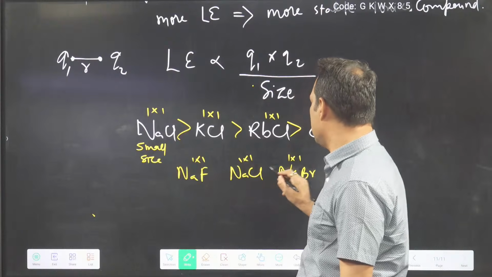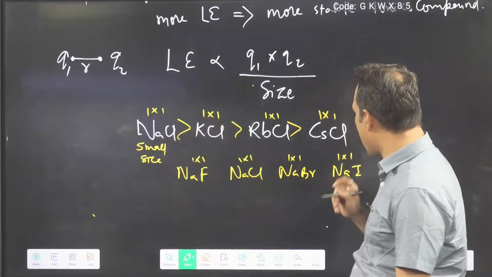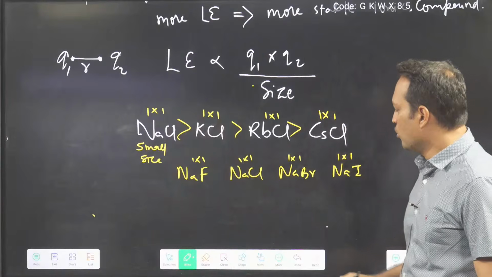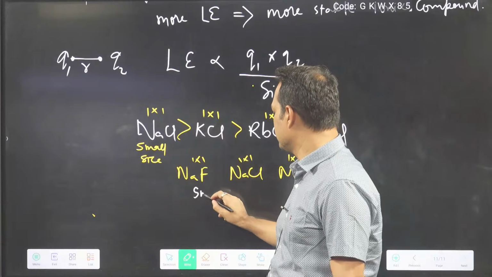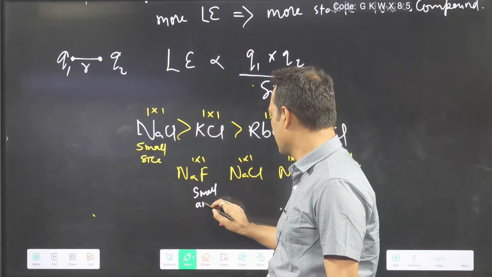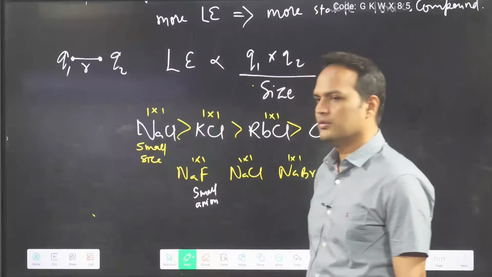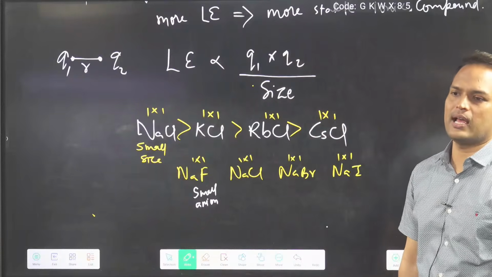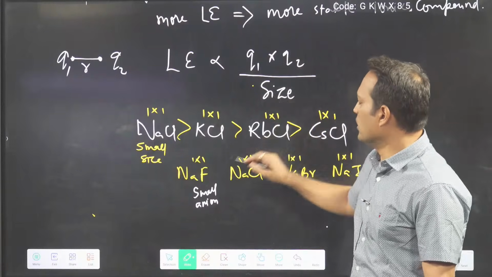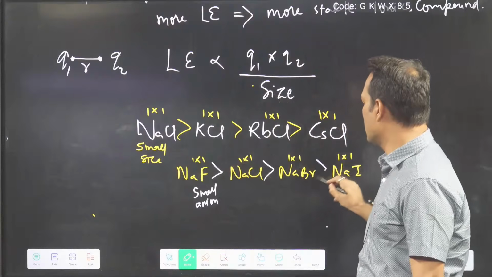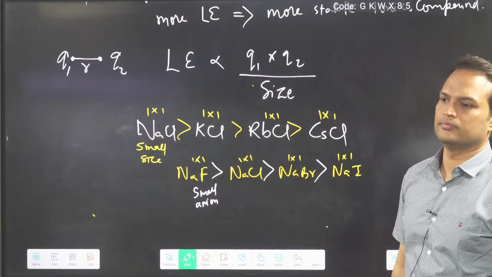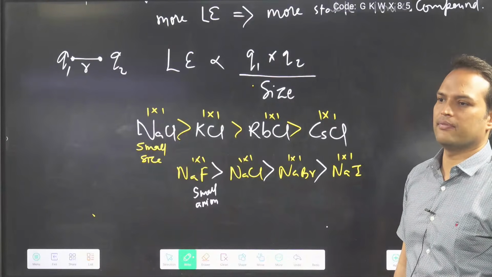F minus, Cl minus, Br minus, I minus. Who is the smallest anion? NaF. Small size means lattice energy is more. Like this we have to do.